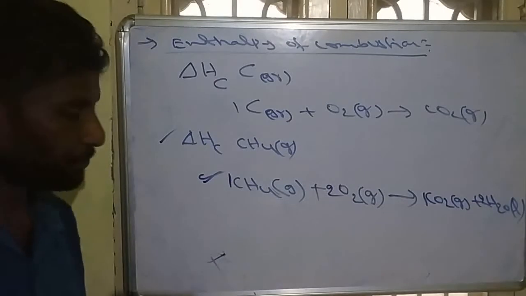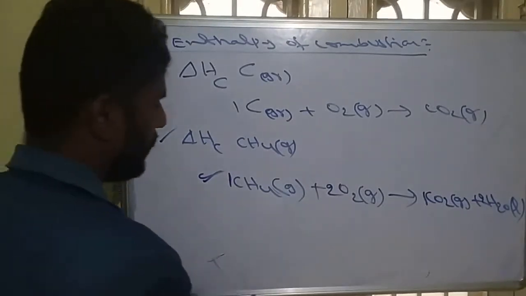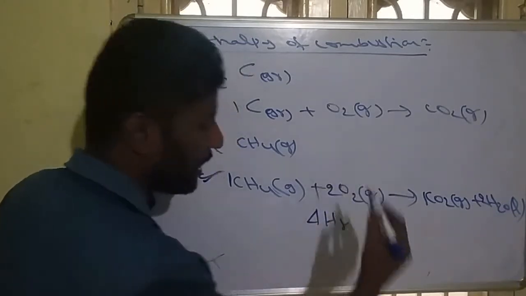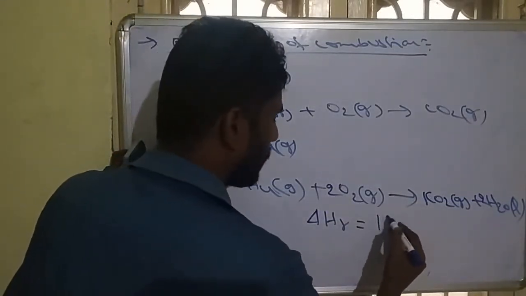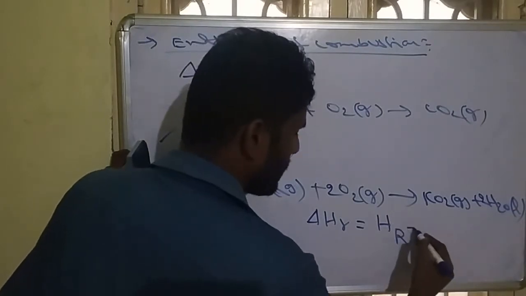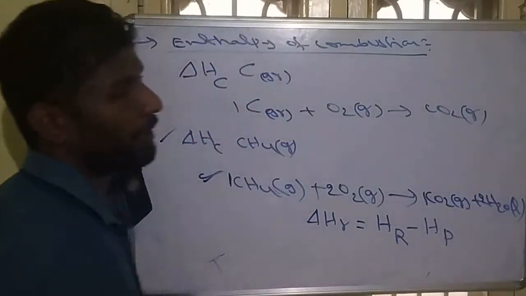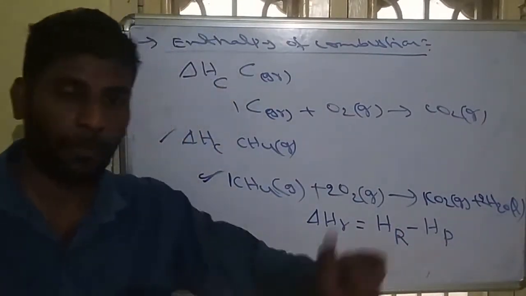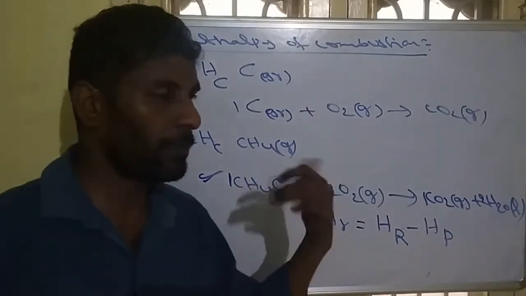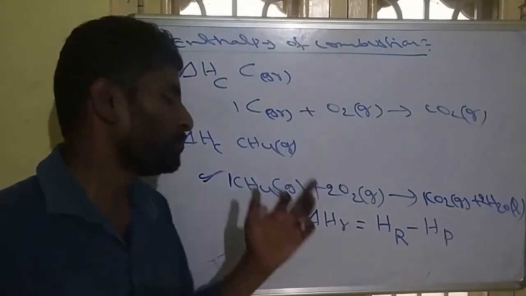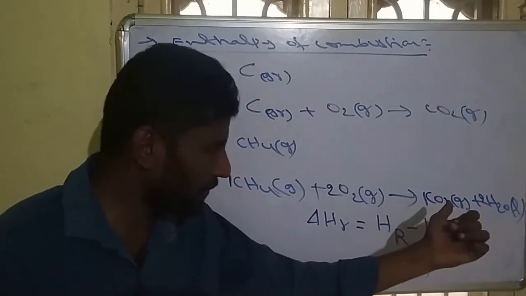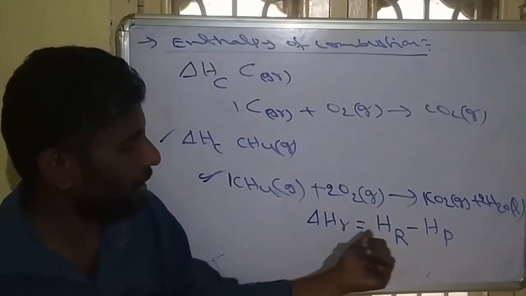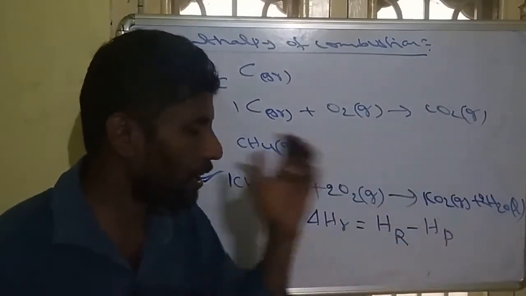So also remember, whenever enthalpies of combustion are given and they ask for the enthalpy of reaction, here you have to calculate enthalpy of reactants minus enthalpy of products. Enthalpy of reactants minus enthalpy of products is opposite to formation. So combustion and formation are both opposite actually. So that's why when reactions and enthalpies of combustion are given and they ask about the enthalpy of reaction, then it is enthalpies of reactants minus enthalpies of products.